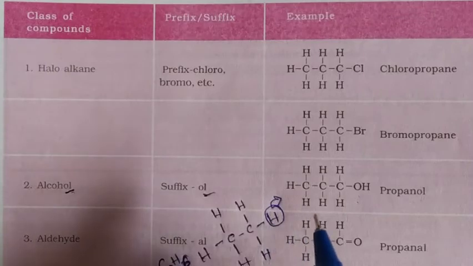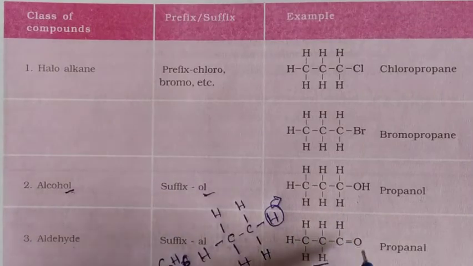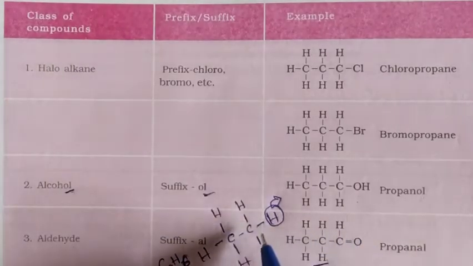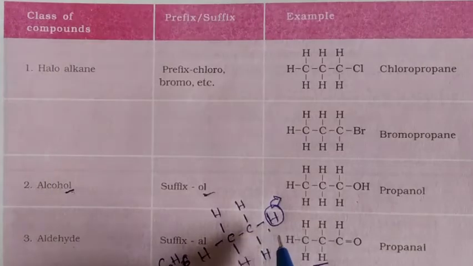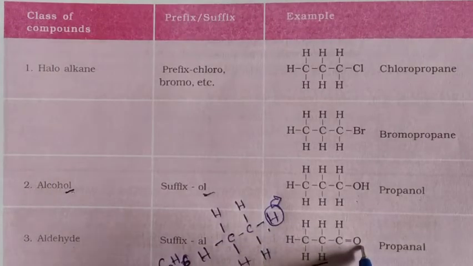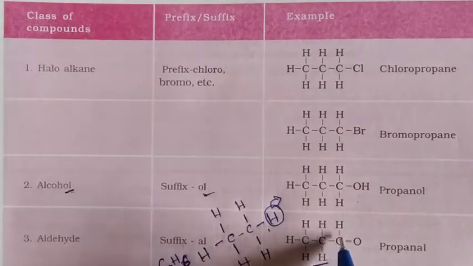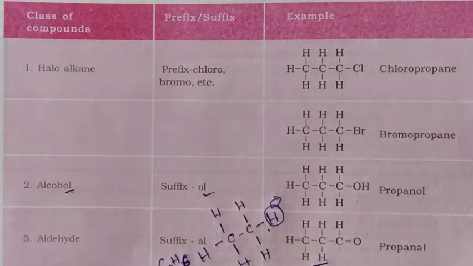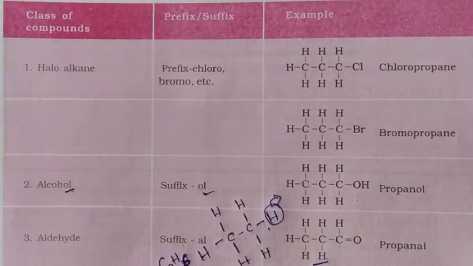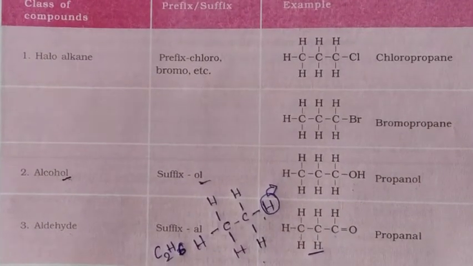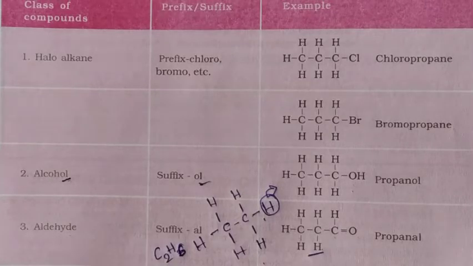One hydrogen goes outside and the CHO group comes and attaches here. It becomes like this, C-C-C, double bond with O, and the remaining bonds are with hydrogen, connected by single bonds. See carefully, the primary hydrocarbon is ethane.